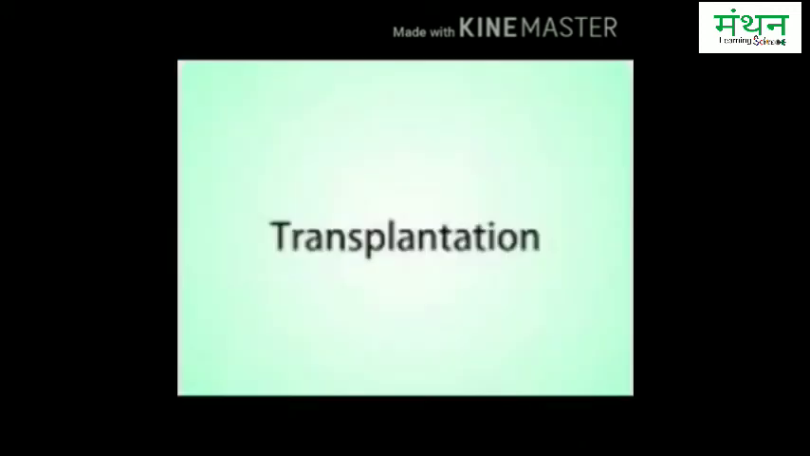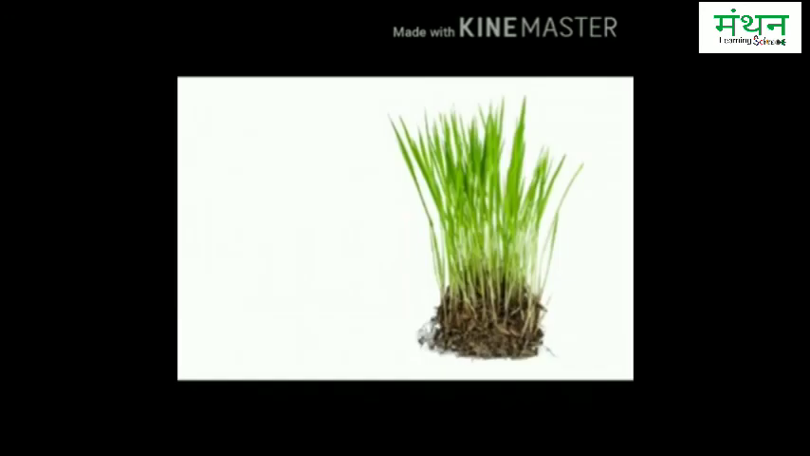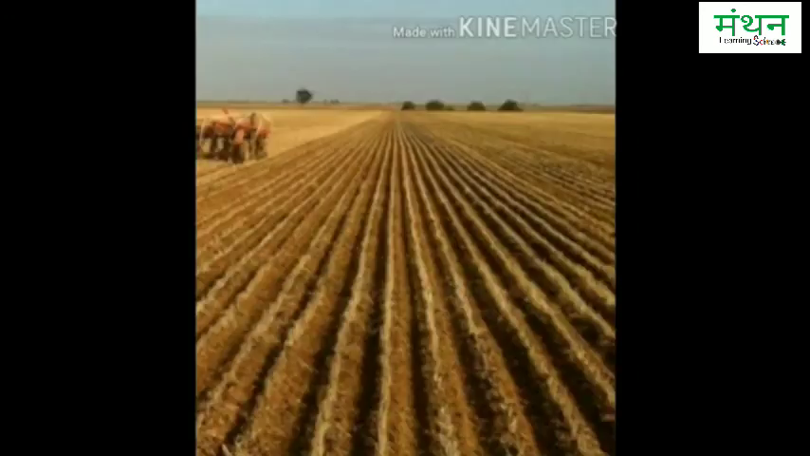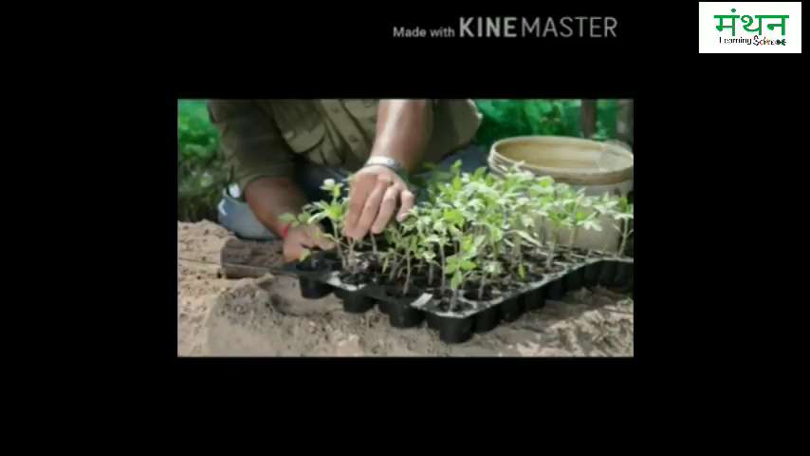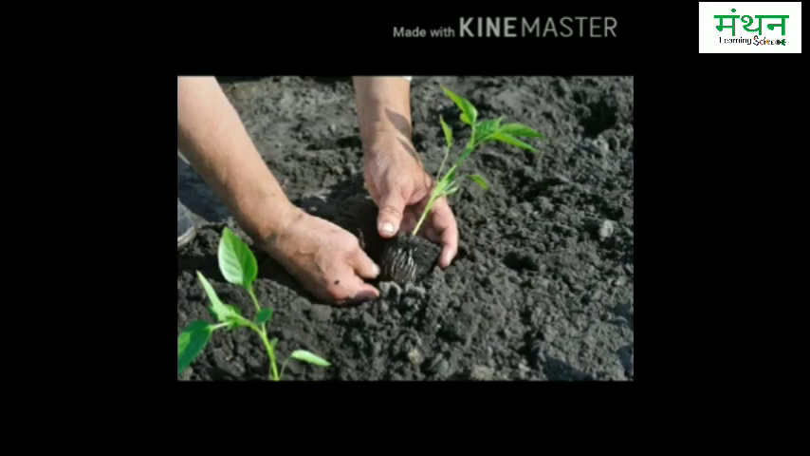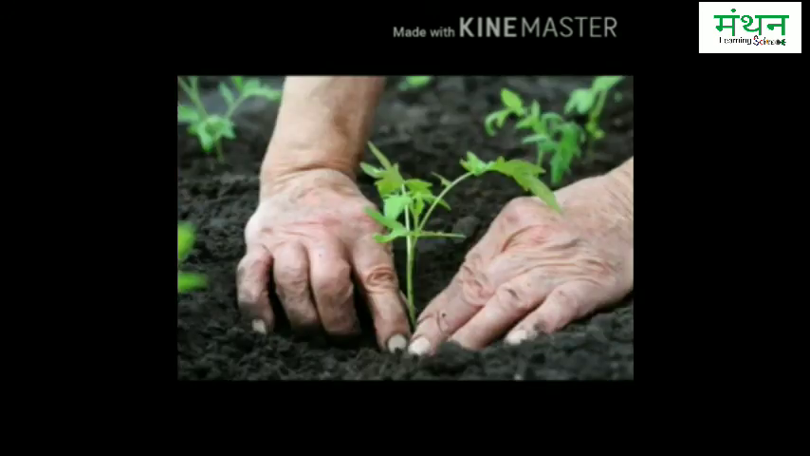Fourth is transplantation. Seeds of some plants like rice, onion, chilies, etc. are not put in the field directly but are sown in nurseries. When they grow into small plants, they are manually shifted to big fields. This method helps in selecting and planting only healthy seedlings. Spacing can be controlled because of manual plantation. Plants get sufficient sunlight, nutrients and water from the soil.